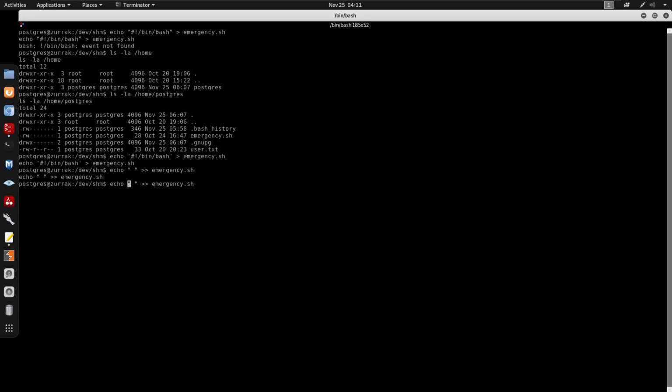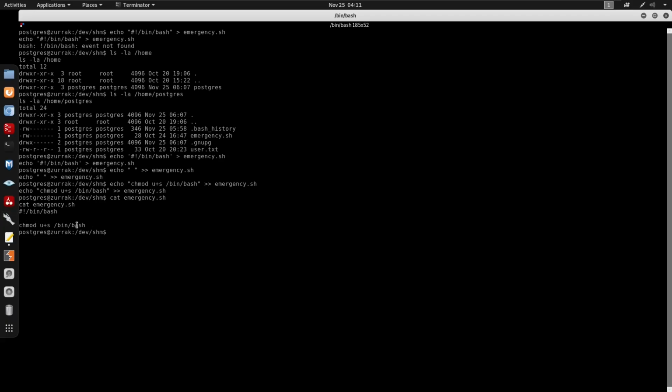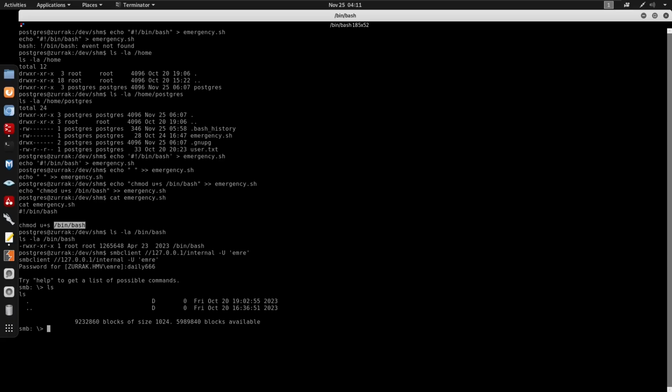And then the next line, we'll do chmod u+s, to set the SUID bit for /bin/bash. So now if we cat the emergency.sh, you'll see that I do have the header, followed by the blank line and chmod u+s for /bin/bash. So we now do SUID for /bin/bash. We actually need to put this into the share with daily666. We do ls, and we can put the emergency.sh. We have that under there.